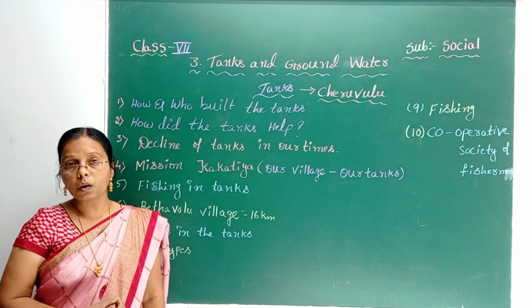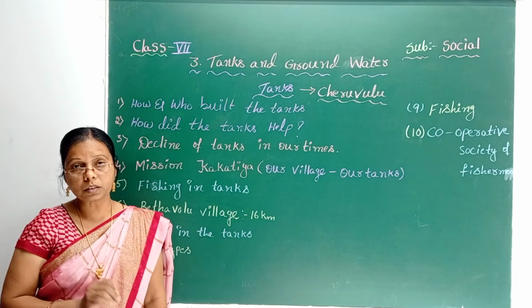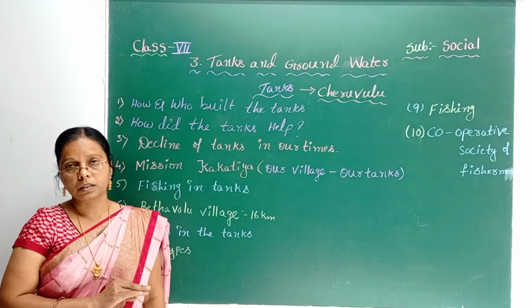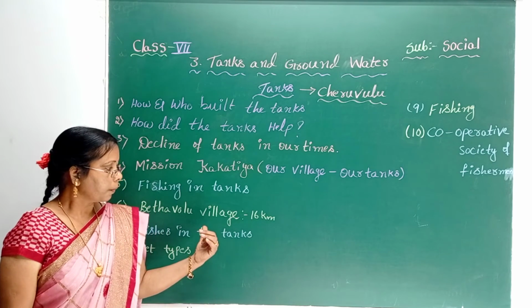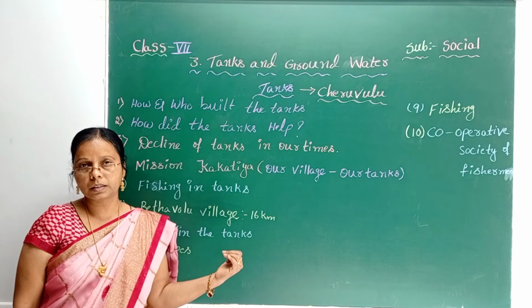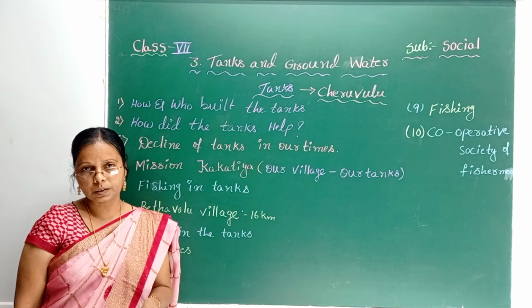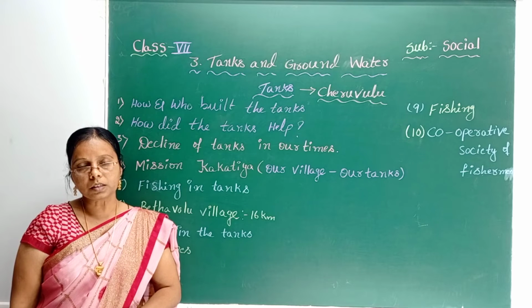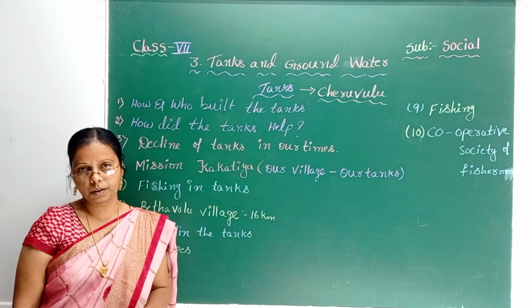And under this tank, around 3000 acres of land is cultivated. Okay, how much? 3000 acres of land is cultivated under this tank. So, here, on the tank bund, two deities are situated. Those are called Kattamaisamma and Gangamma. And these village deities are the guardians of the tanks. Which tank? Veerala Devi tank.